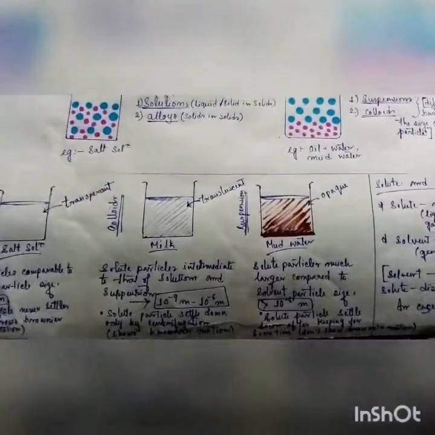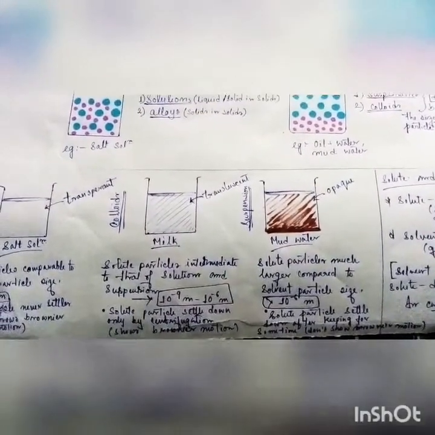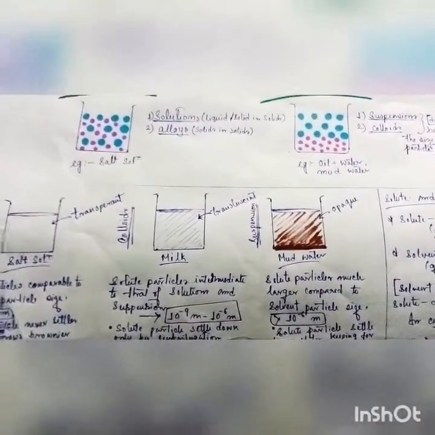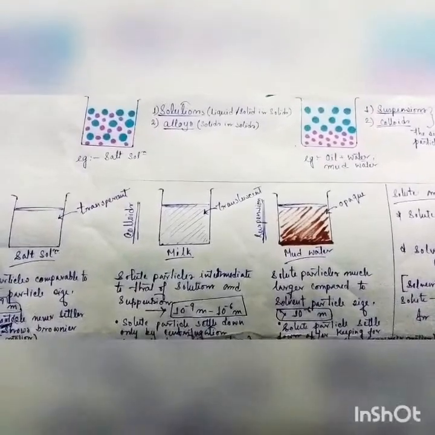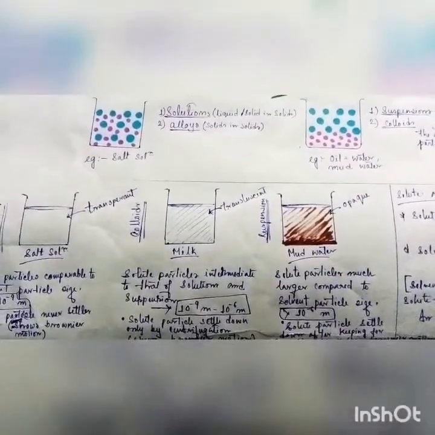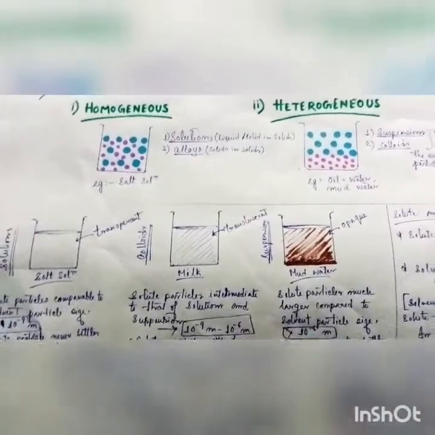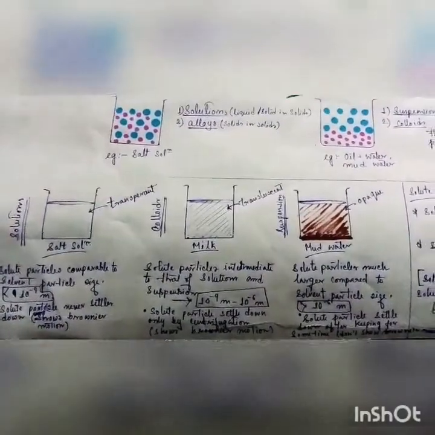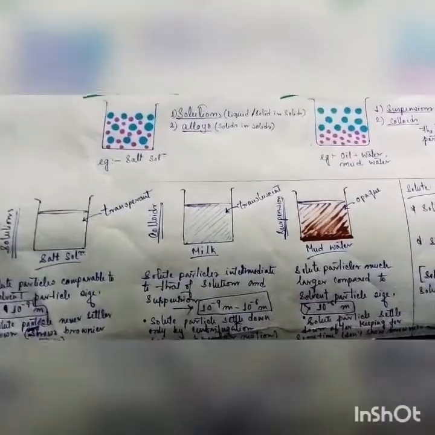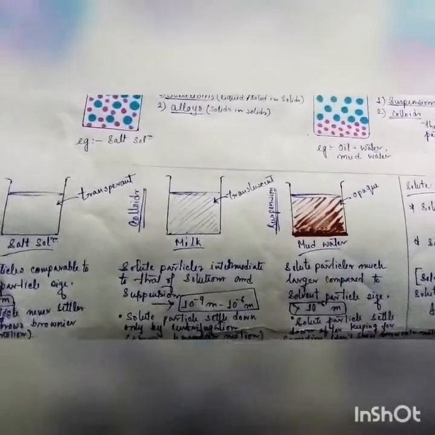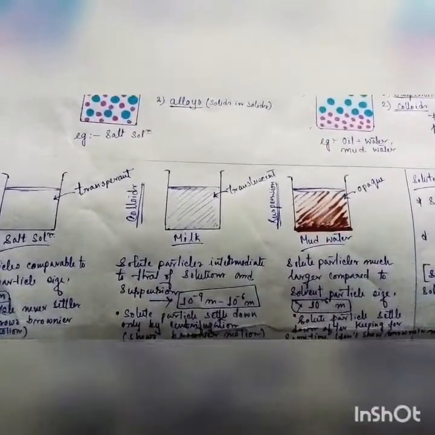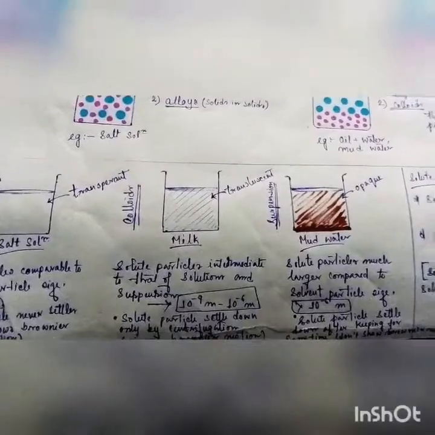In case of suspensions, the solute particles are so large that they cannot enter the intermolecular spaces of the water molecules, or the solvent molecules. So we can see the mud very clearly. Now, in case of colloids, we can see that it has an intermediate character. Why? Because the solute particle size is quite intermediary, that means 10 to the power minus 9 meter to 10 to the power minus 6 meter, which is intermediate.